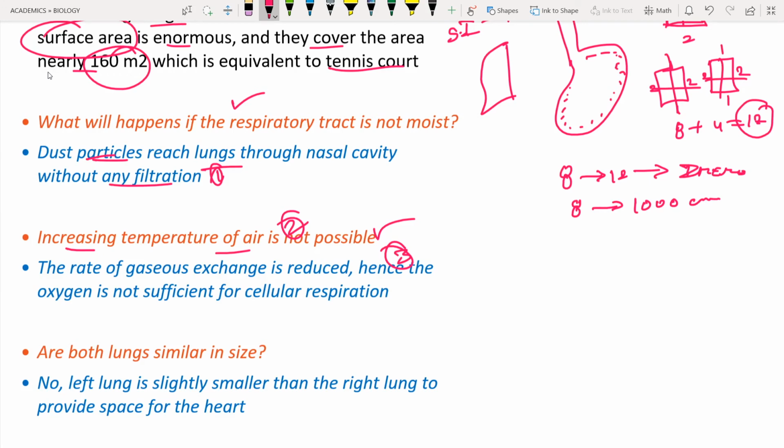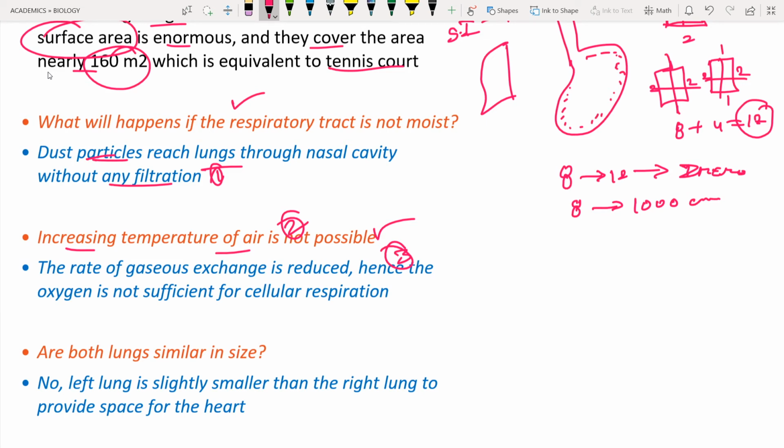So what happens if the temperature of the air is not increased? The bacteria which is present in the air will not get killed. As a result, these bacteria is going to cause some kind of infection or some kind of disease in the respiratory tract. So next is the gases. The rate of gases is reduced.